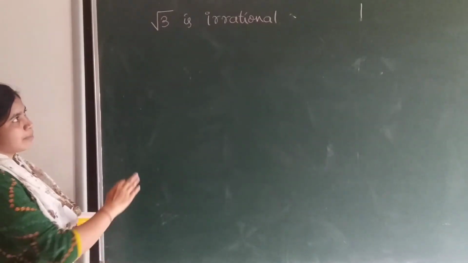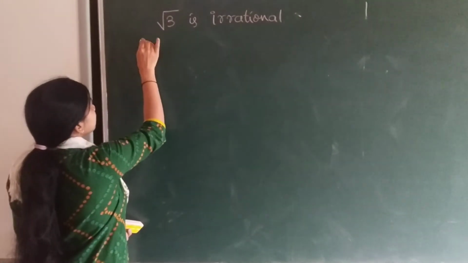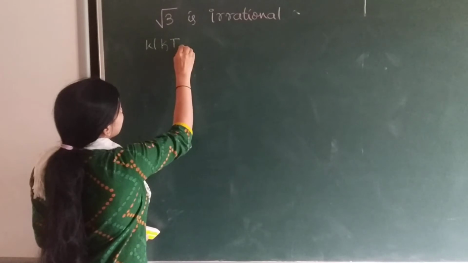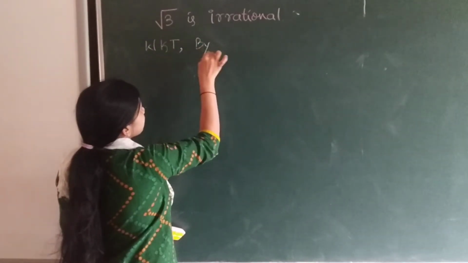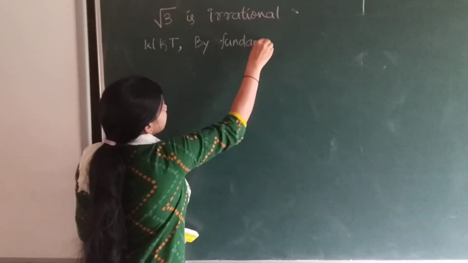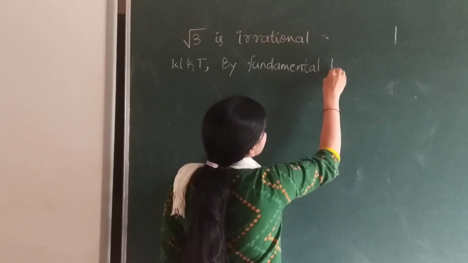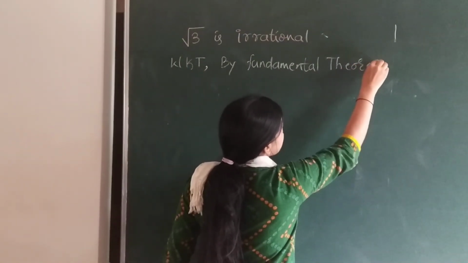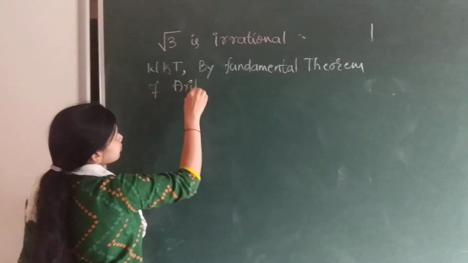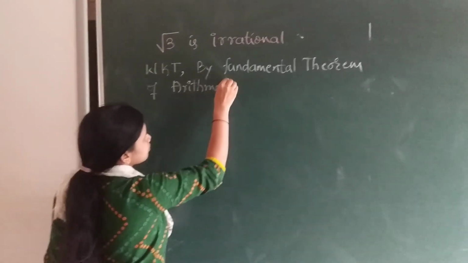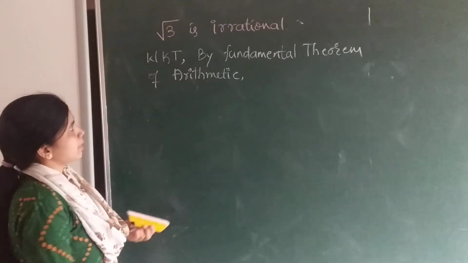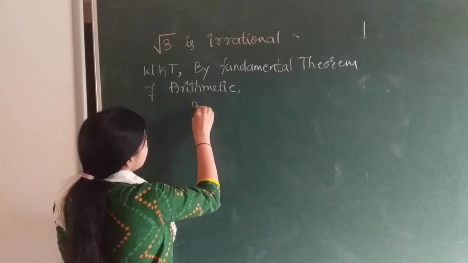Already we know the fundamental theorem of arithmetic, that a number can be expressed as a product of prime numbers, where a and b are co-prime.